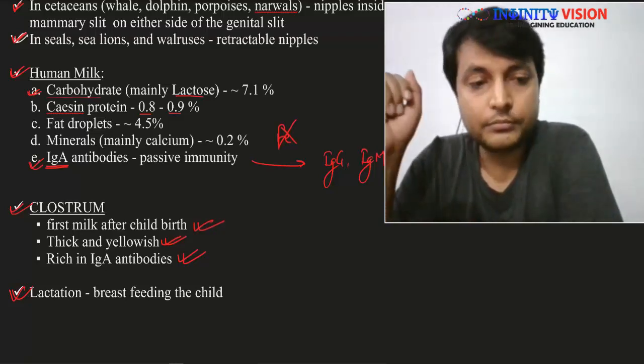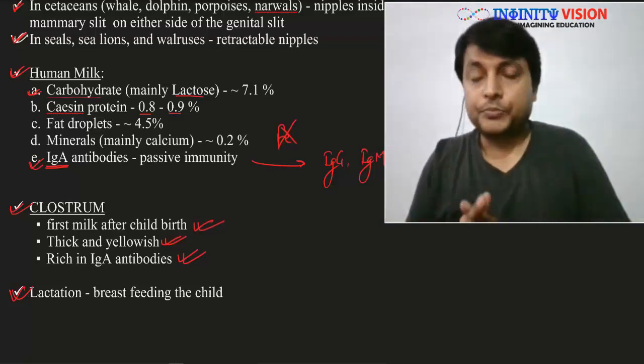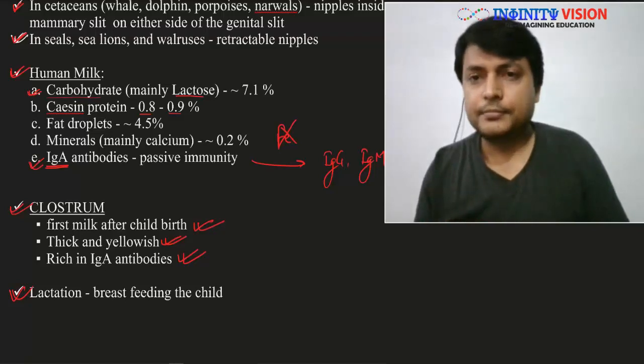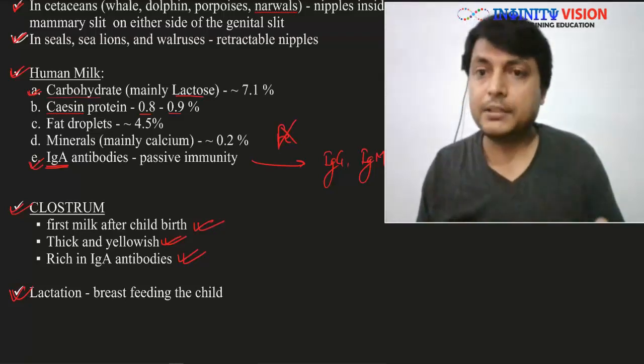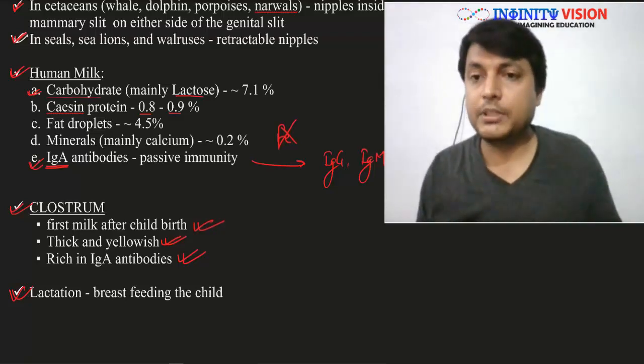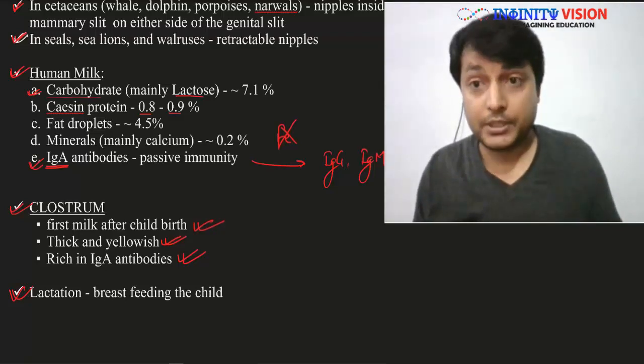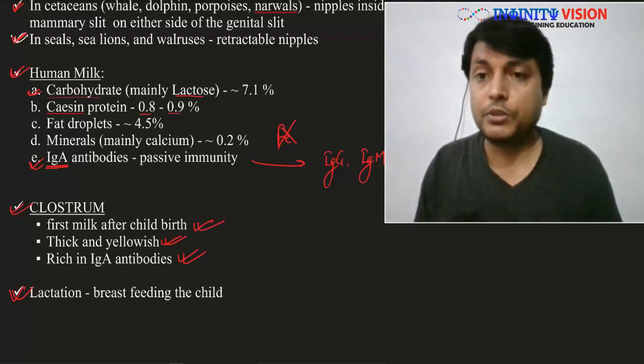Great. So this is all about the structure of the mammary gland and milk. In the next lecture we will start oogenesis. We will see the structure of the ovary and how the follicular development occurs.